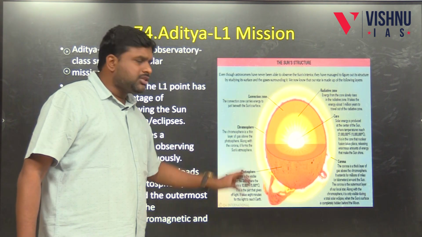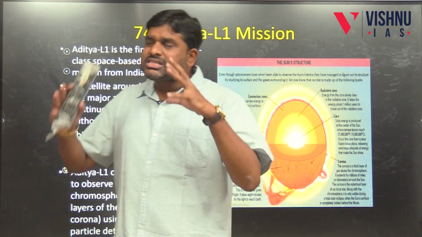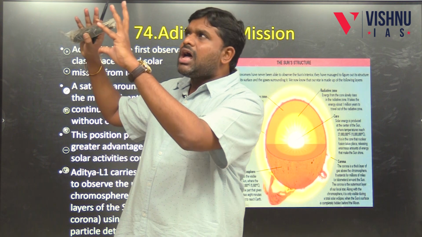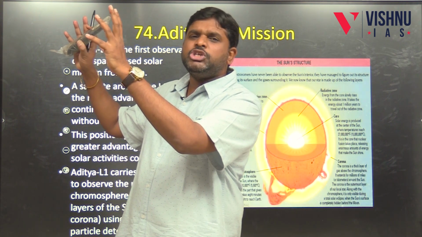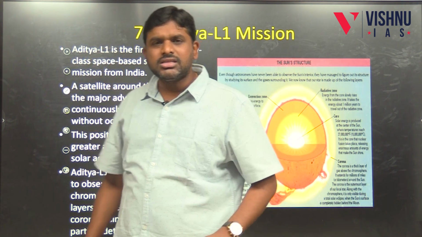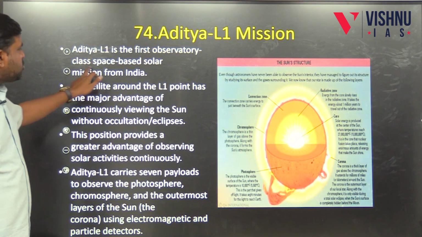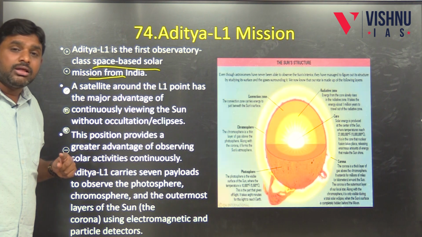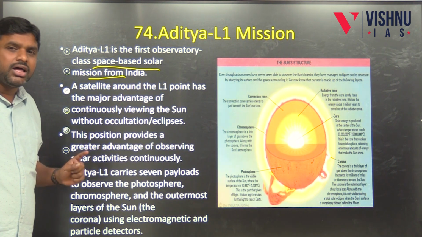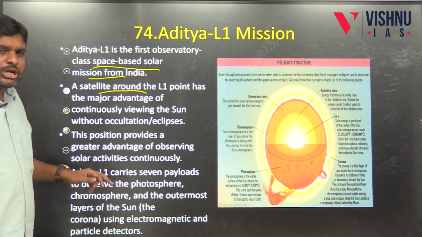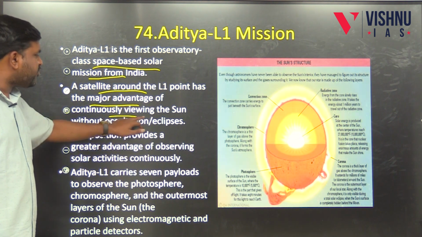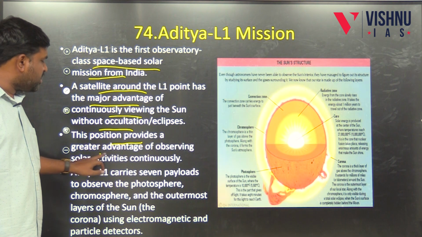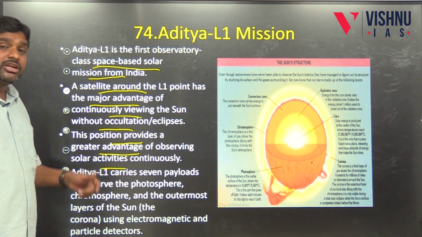Aditya L1 mission, which is a satellite that will be studying the sun. Aditya L1 is the first observatory-class space-based solar mission from India, which will be positioned around the L1 point, Lagrange point 1. It has the major advantage of continuously viewing the sun without any eclipses or occultations. The position provides a greater advantage of observing solar activities continuously.